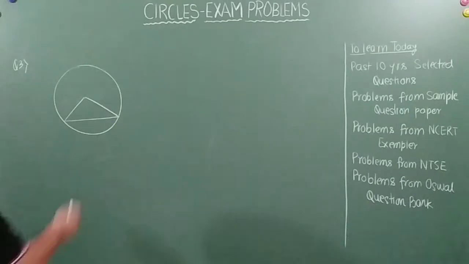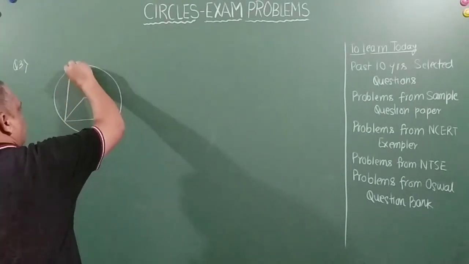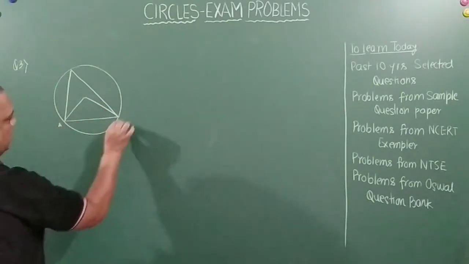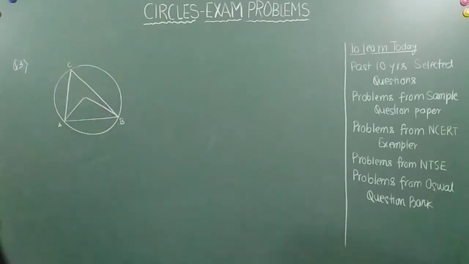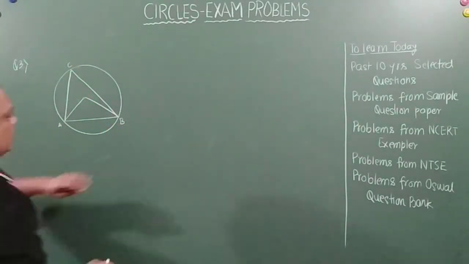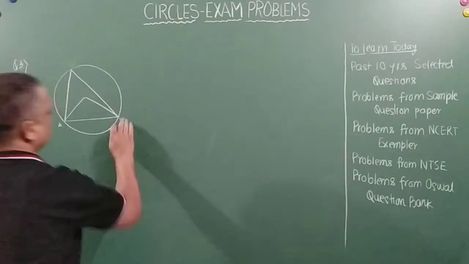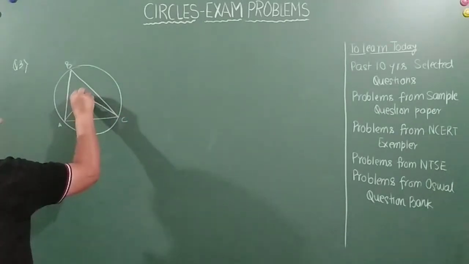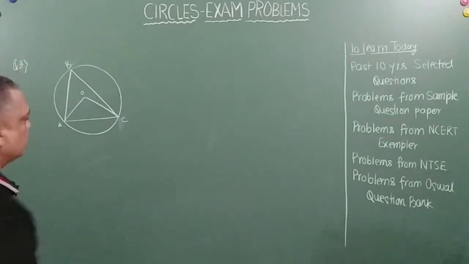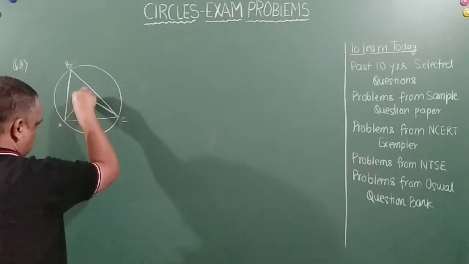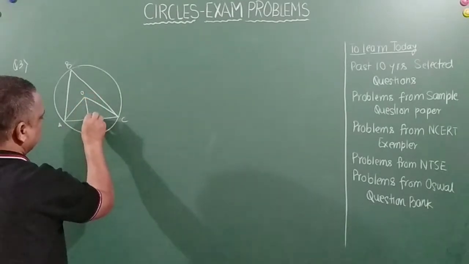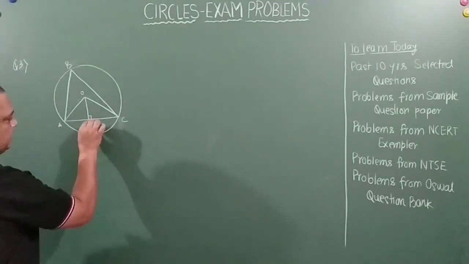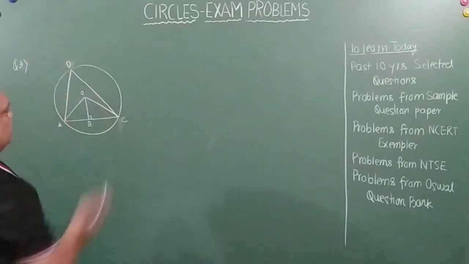Now let's call it A, B and C. Let's go clockwise, A, B, C. Now this is the center of the circle, that is O. Now let's draw a perpendicular here and call this point D. So this is A, B, C, D.